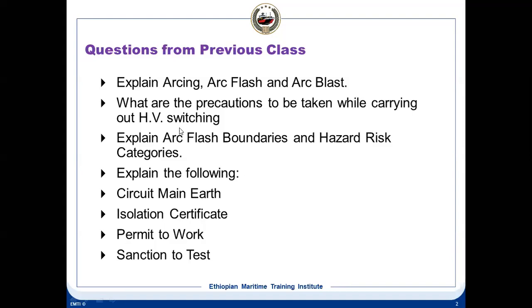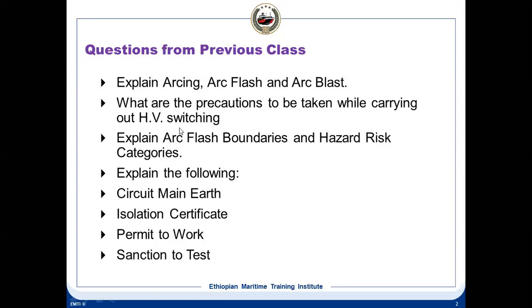Then arc flash is the intense light formed at the point of the arc. We call it an arc flash. And arc blast is the instant heating of the air surrounding the arc. The air surrounding the arc gets heated up and the conductor gets vaporized, resulting in the formation of a high pressure wave. If this high pressure wave is not released, it becomes an explosion. So that is an arc blast.